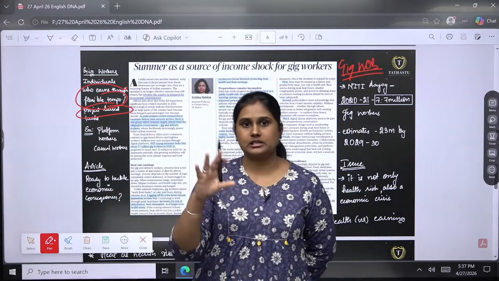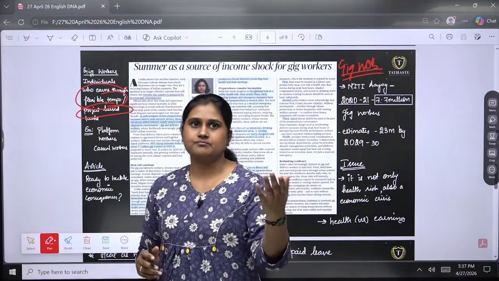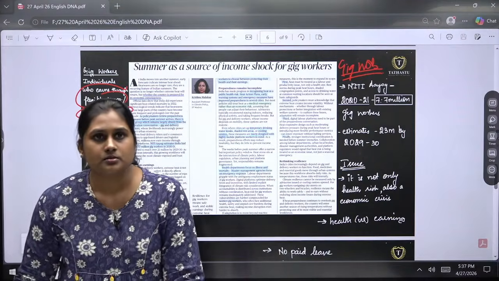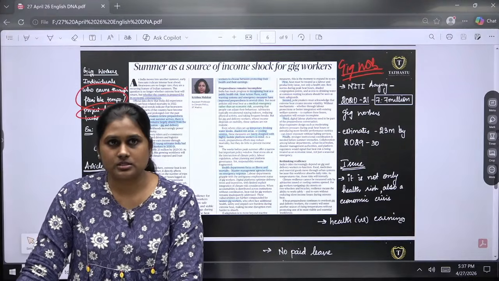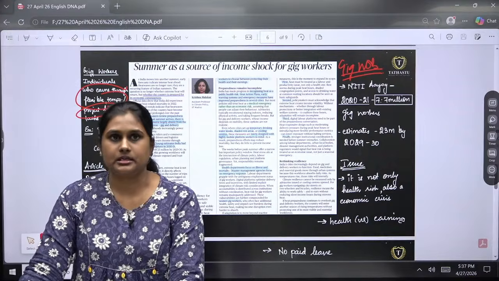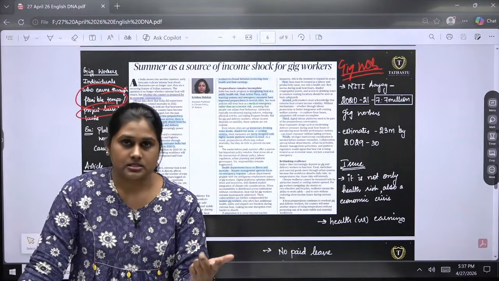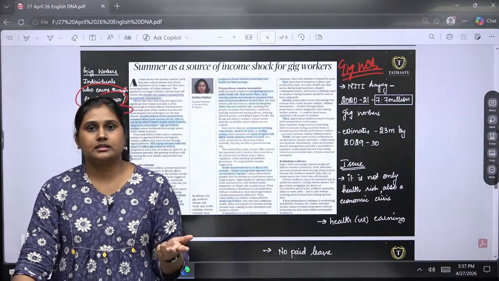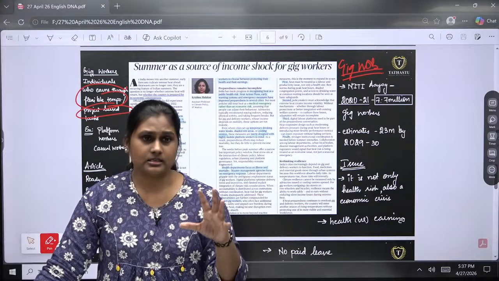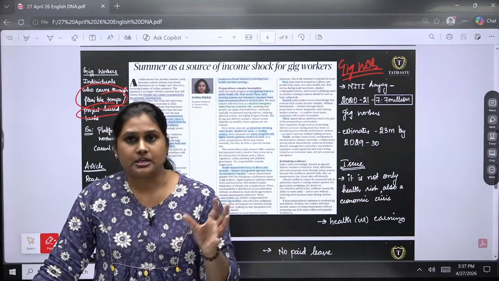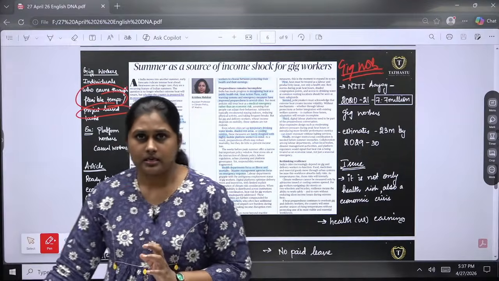Example, as one of our members has told, people working through apps like Zomato, Swiggy, Uber, because there is no fixed salary, they are paid per task. Exactly. So it is task-based, project-based, there will be flexibility in their timings, and the earnings will be based upon their work only. There is no fixed income for them.